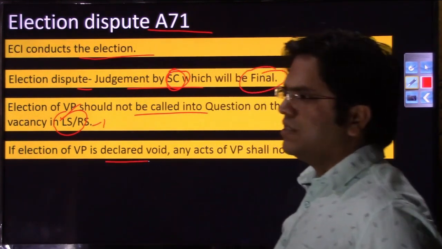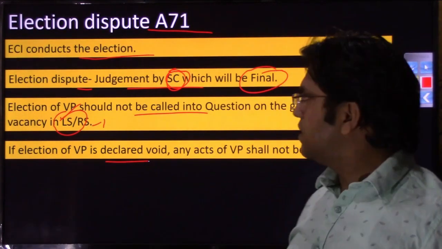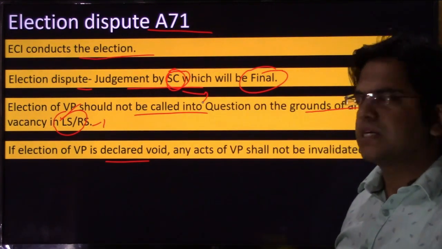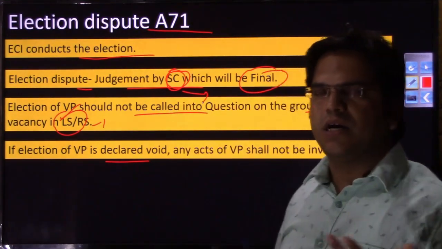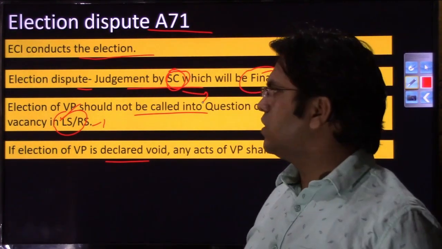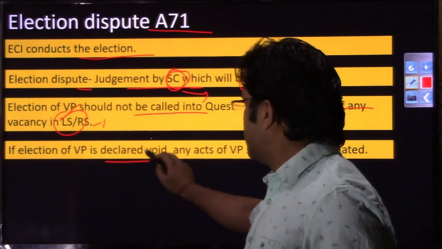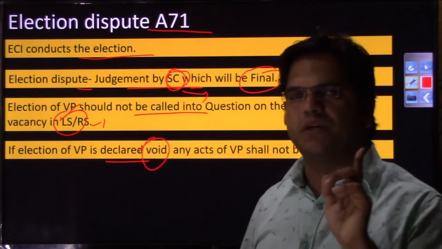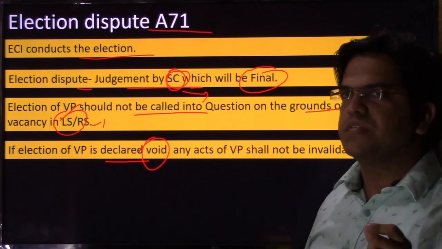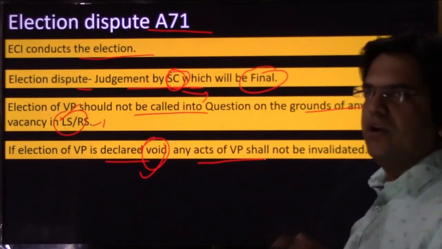If the election of any candidate who has been declared winner is dragged into the Supreme Court, suppose electoral malpractice charges have been leveled by another contestant, and the Supreme Court finds the charges true and decides to declare the election void, then even if it is after 10 days or 15 days of assuming charge, and the vice president has already entered office, any of the acts or any of the work that he has done will not be invalidated, right?